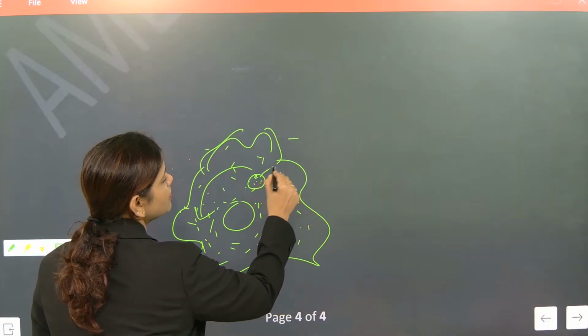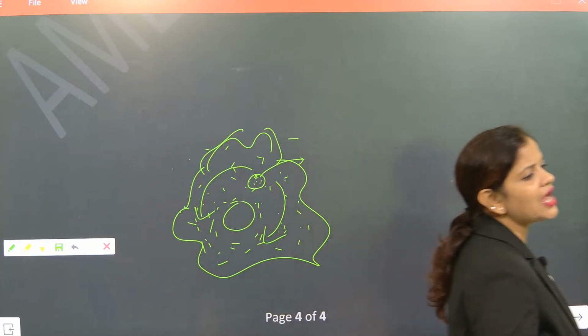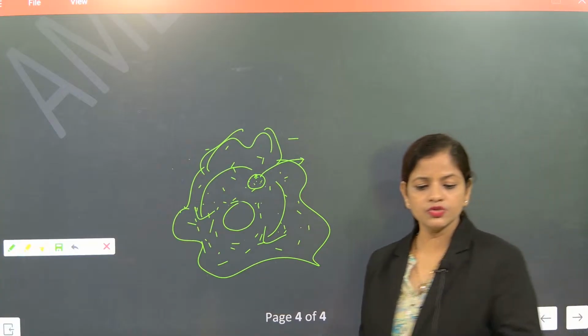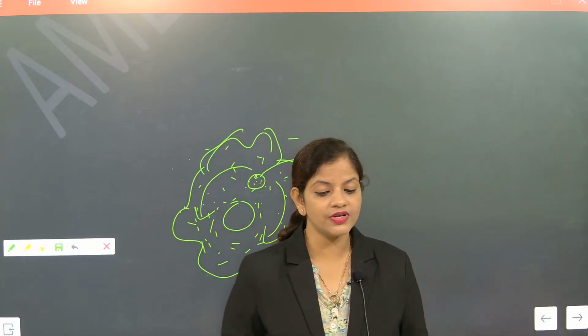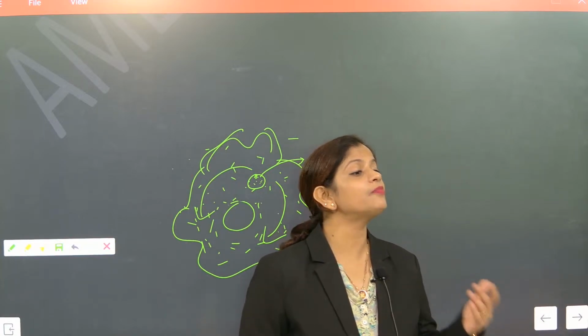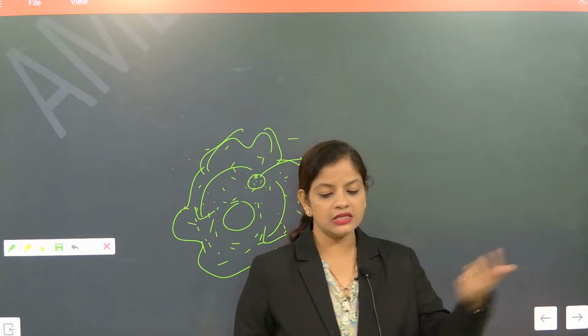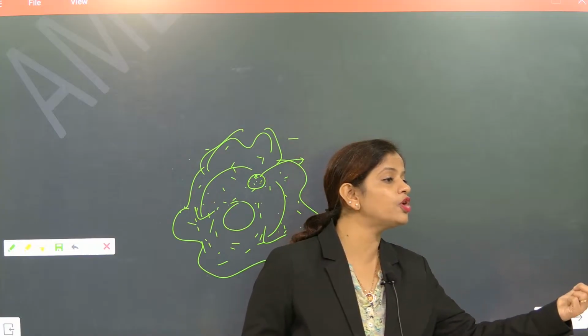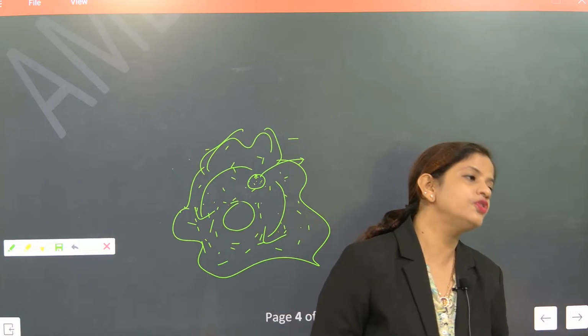And then this part waste will come out. Understood? That is called digestion. So why are they asking? See, this is not the question. Holozoic mode of nutrition. Why are they asking amoeba? Amoeba has what type of nutrition? Because amoeba is a single unicellular organism, and other organisms do not go holozoic mode of nutrition. Only amoeba is going holozoic mode of nutrition. I hope you have understood.